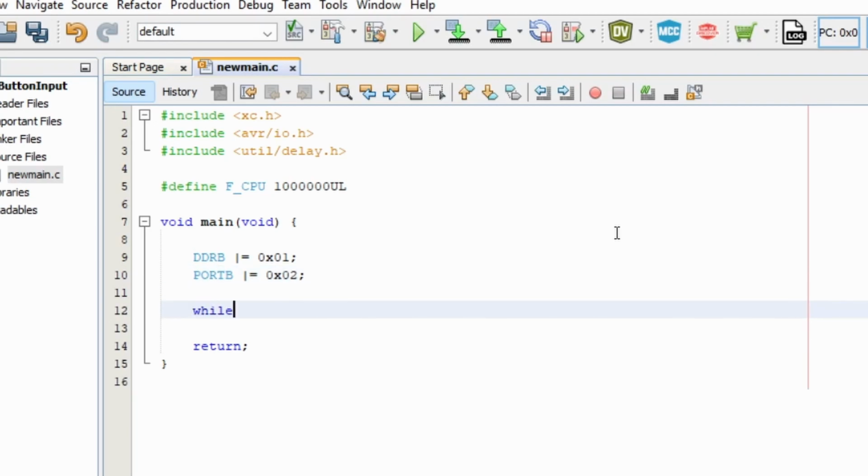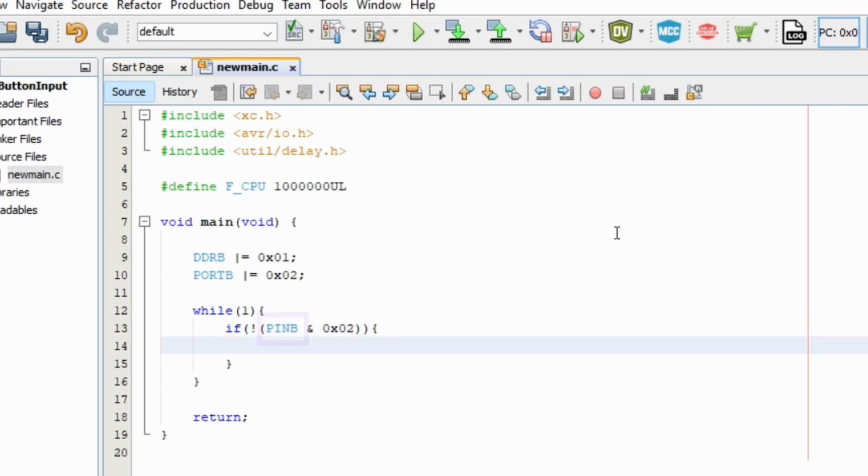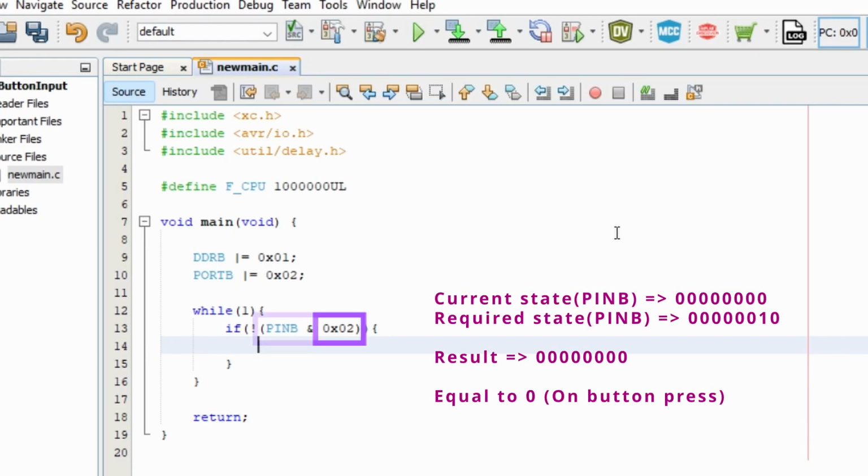Inside the while loop, first we have to check the state of PB1. If the state is low, then turn on the LED, else turn off the LED. For checking the PB1 state, the current state of pin B needs to be ANDed with the required state. It will give 0 in case of state change.